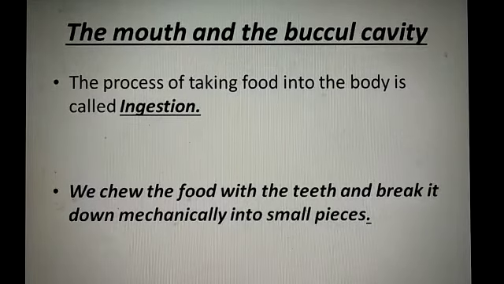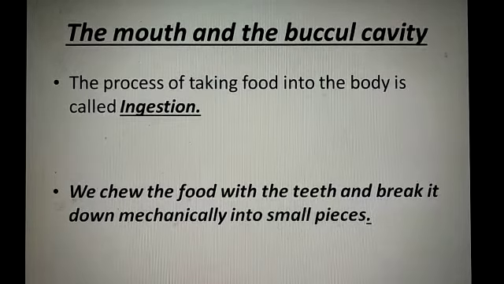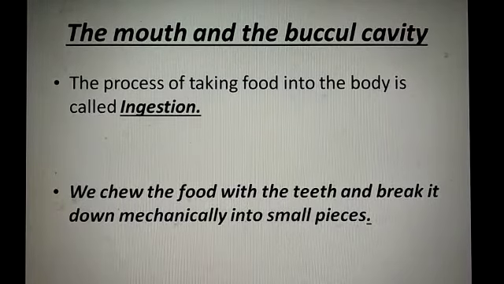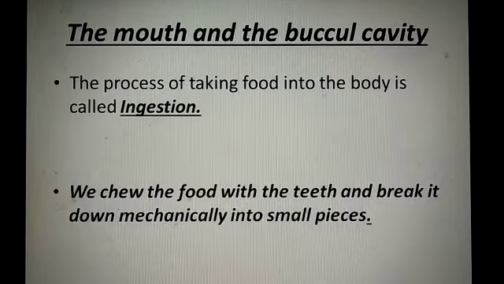The process of taking food into the body. Firstly you take food, then it digests. So the first step is what? Ingestion. And what is ingestion? Taking food into the body is called ingestion. We chew the food with teeth and break it down mechanically into small pieces.